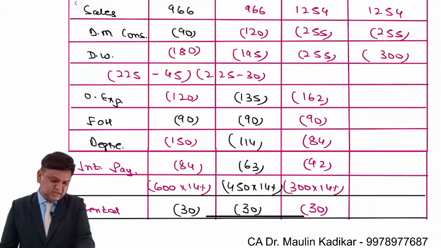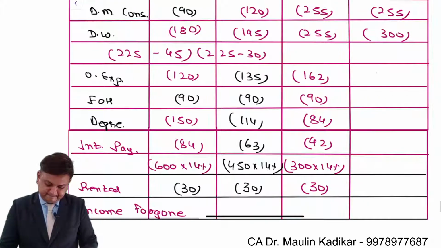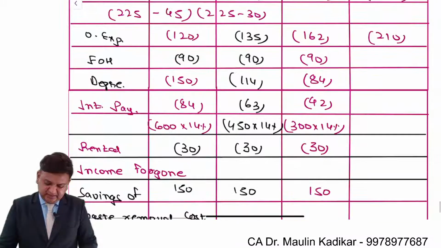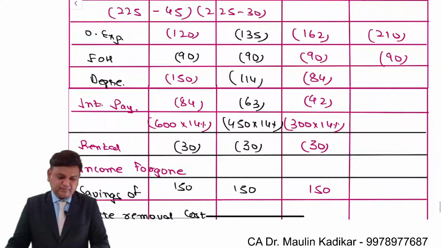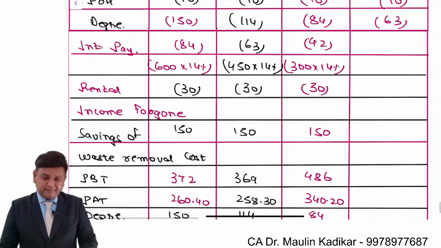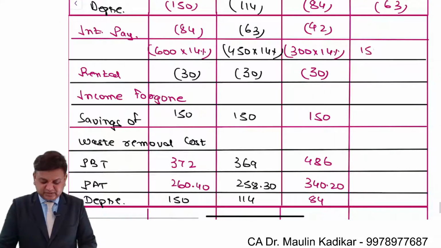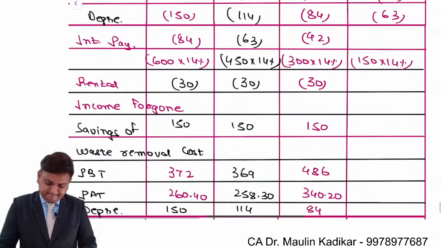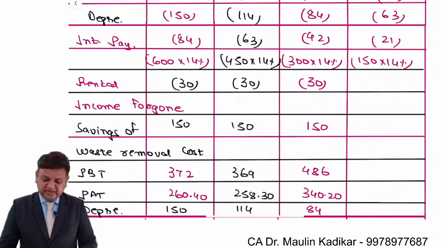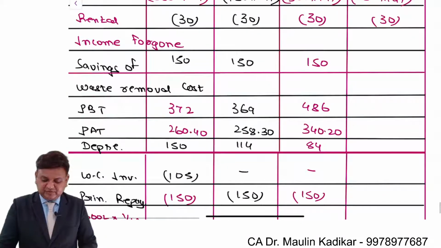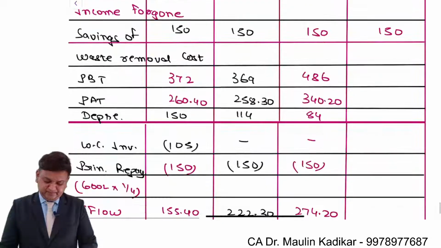Then other expenses are 210. Then factory overhead is 90. Depreciation is 63. Payment of the interest will be on 150 at the rate of 14%. That comes to 21. Rental income forgone is 30. Savings of the waste removal expenses, 150.